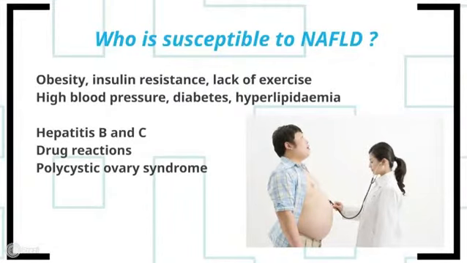So who is likely to get NAFLD? Well, as you might expect, it's closely associated with diabetes and obesity, where that balance of lipid handling is upset. Polycystic ovary disease is also sometimes associated with insulin resistance, so ladies with this condition are more likely to develop fatty livers. Also, people with other components of the metabolic syndrome, such as hyperlipidemia and cardiovascular risks such as high blood pressure, are more likely to get NAFLD. Patients taking the kind of anti-inflammatory drugs we just mentioned may also have an increased risk. And interestingly, some patients with viral hepatitis are also susceptible, as some viruses also alter the way the liver exports lipids.